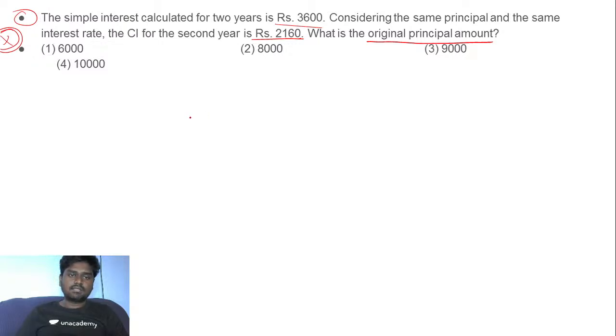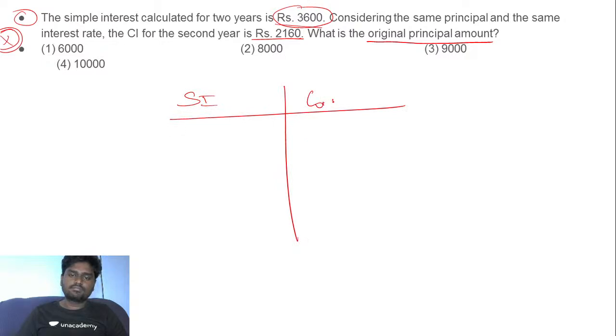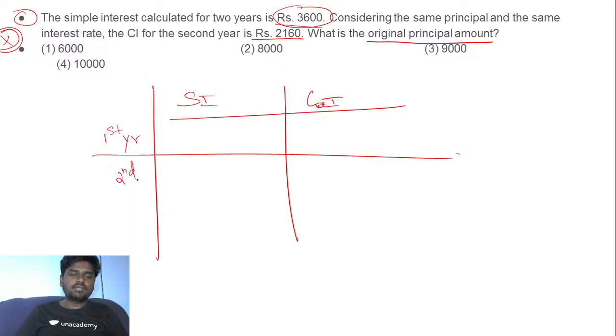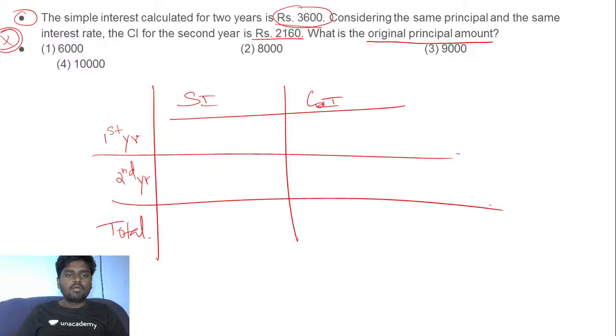So what we can do exactly here, listen very carefully. They say that the simple interest is calculated for 2 years. Let me take this column to be the simple interest and this column to be the compound interest. Let this be for the first year, let this be for the second year, and let this be the total. So listen carefully. For 2 years in total, the simple interest I've got here is 3,600, right? This is the total of simple interest which I calculated for 2 years.